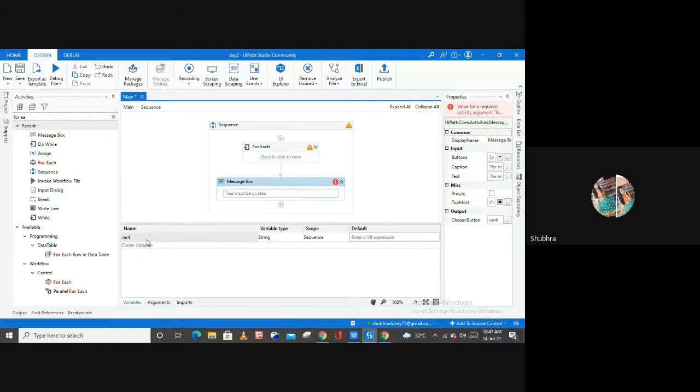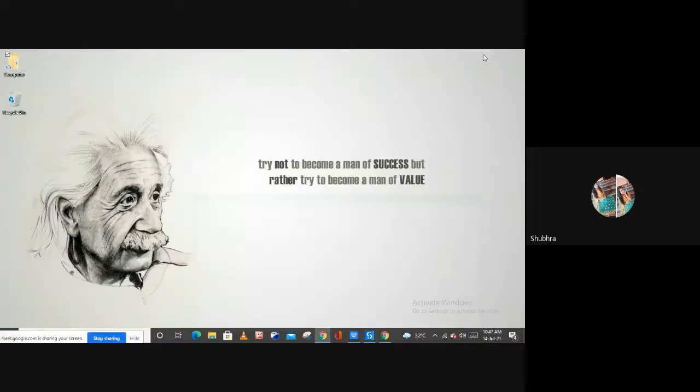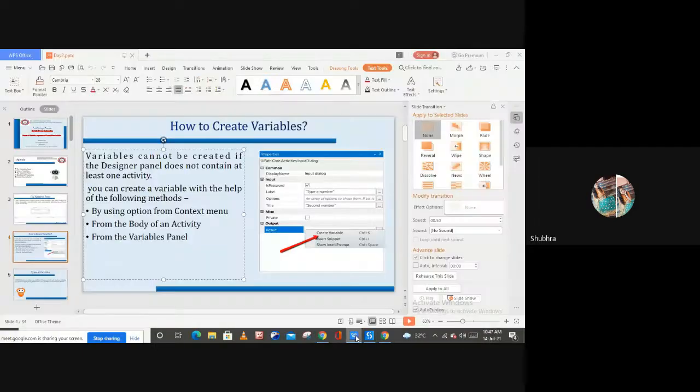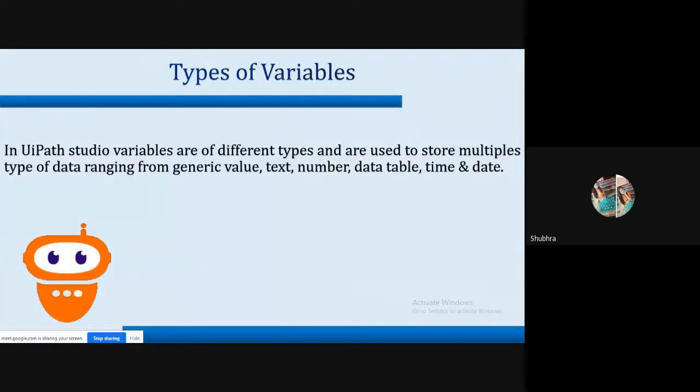That's why only this variable is not deleted and all the other variables are deleted. Now let me delete this particular variable also from here. So these are the ways you can create a variable.